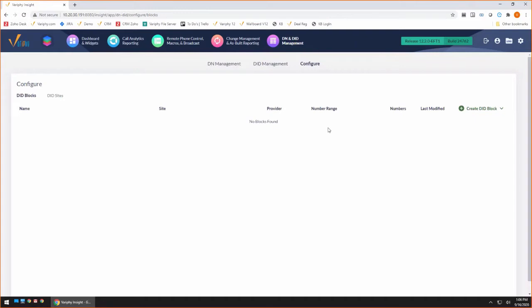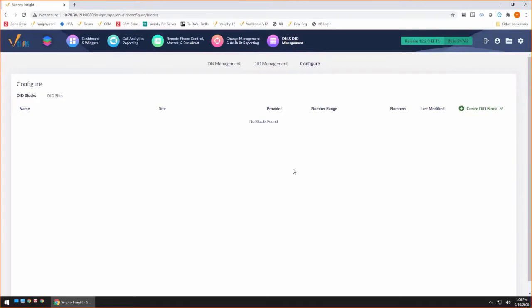But again, your DIDs are not in your call manager. So in order to configure DID management, we do need to know what your DID blocks are, because that information can't be pulled from your CUCM. What can be pulled is how those DIDs are actually being used and what they're associated to, and if they're being used at all based on the DNs that are in your call manager.